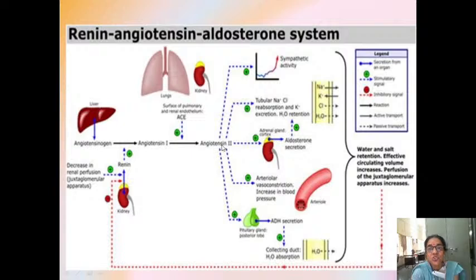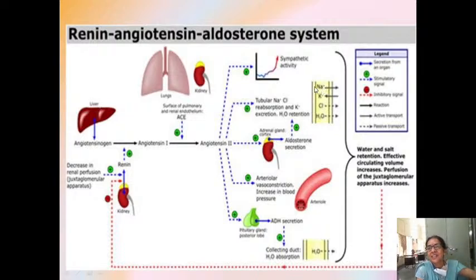Second, this angiotensin 2 will act on the kidneys, and bring about tubular sodium and water reabsorption. Sodium and water is reabsorbed into the kidneys.